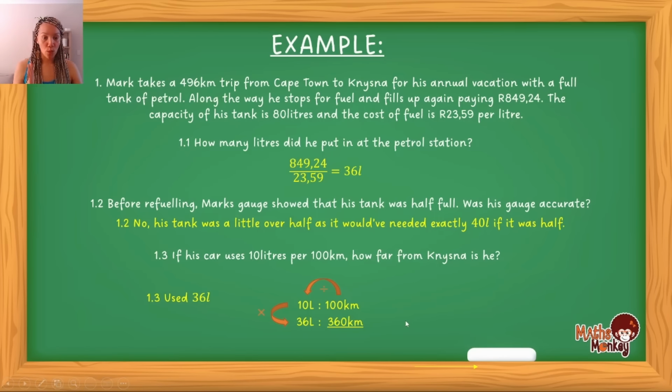Okay, so watch this now. If the total distance from Cape Town to Knysna is 496 and he traveled 360 kilometers to get to the petrol station, do you agree with me that I just take the 496 and subtract the 360, and that's how far he still needs to travel? So the calculation would be 496 minus the 360 kilometers to give you 136 kilometers. So he is 136 kilometers away from Knysna.